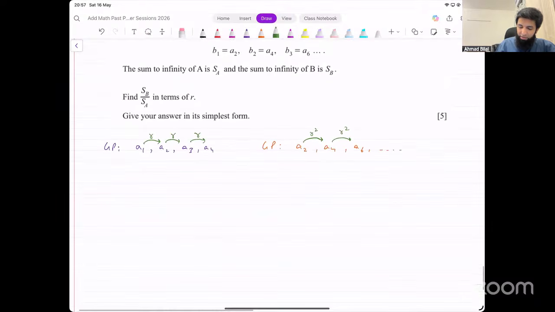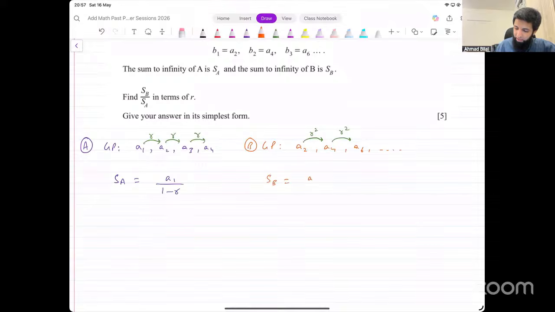Now, let's write down the sum to infinity for both of them in terms of R, right? Because otherwise those fractions will become complicated. SA. What's the sum to infinity for the first progression? This is A, and this is geometric progression B. Sum to infinity for the first one, that will be A1 over 1 minus R. And for the other one, SB, that is going to be A2 over 1 minus R squared. Yeah, this is what we end up getting from this.